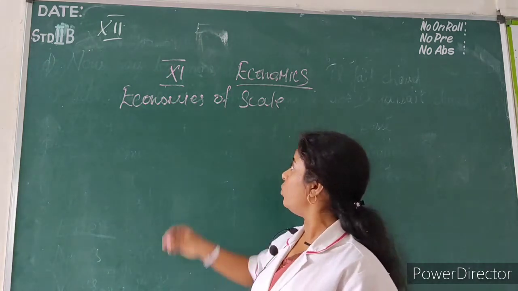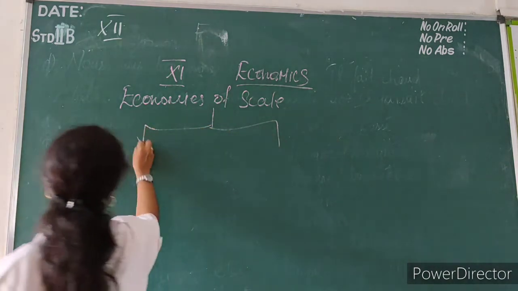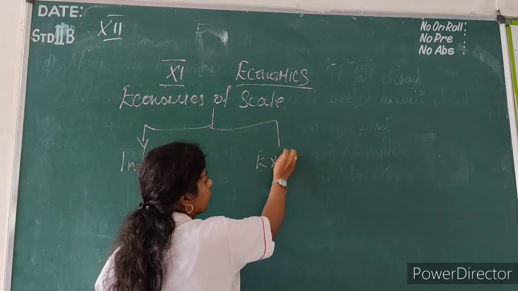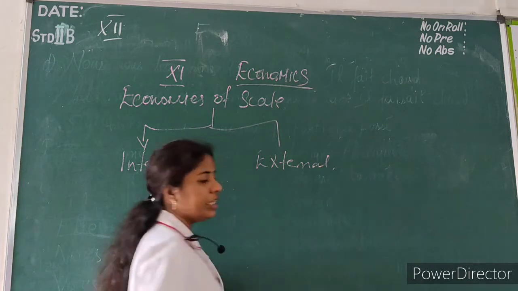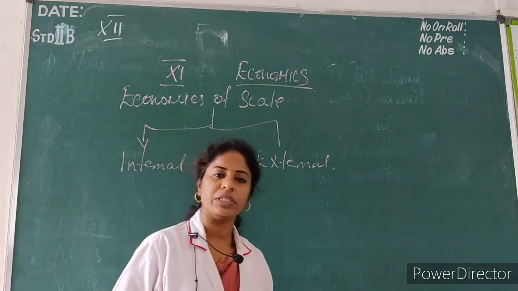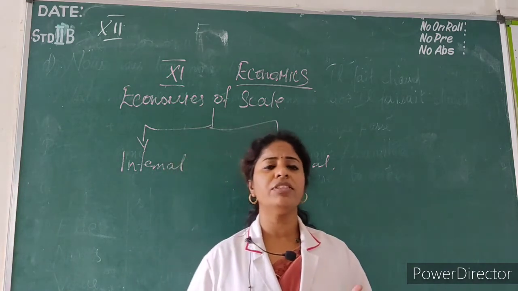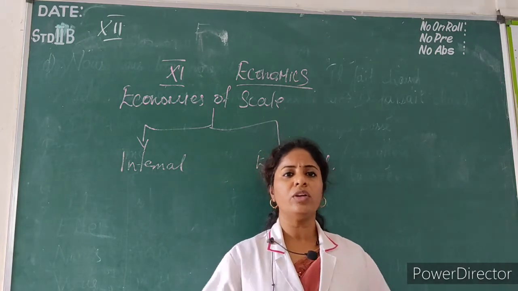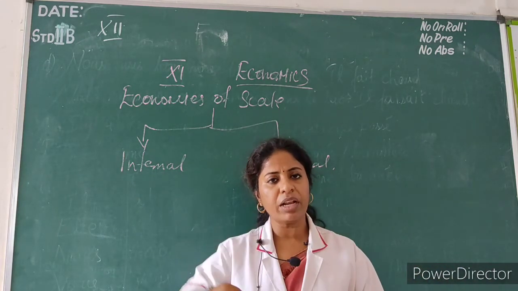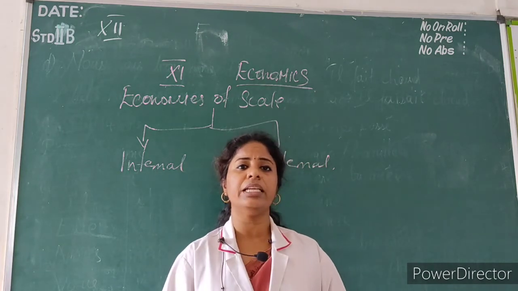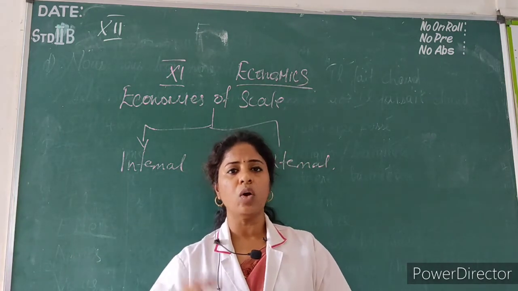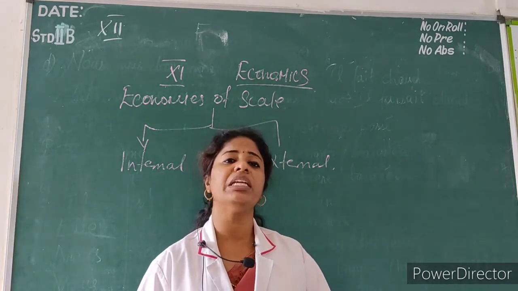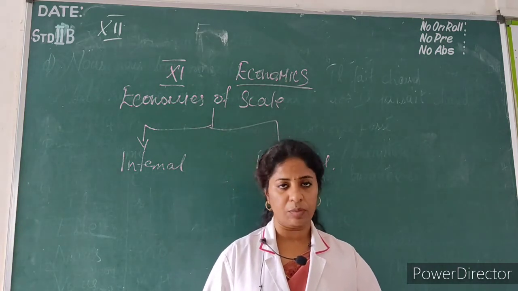So, economies of scale are divided into internal and external. What is internal and what is external economies of scale? Internally, while doing a large scale business, what is the benefit you will receive? Externally, when the product goes out and is surrounded by the outside, what is the benefit we will receive while doing large scale production?